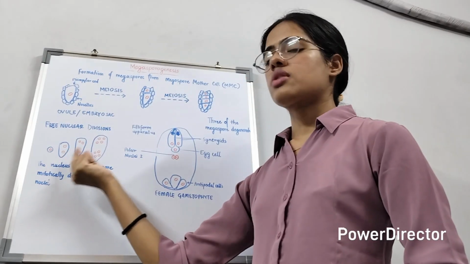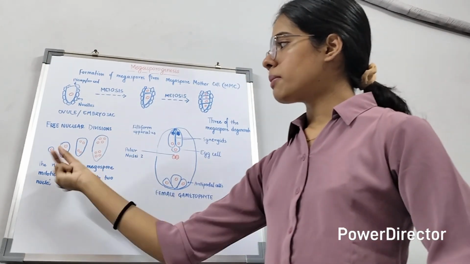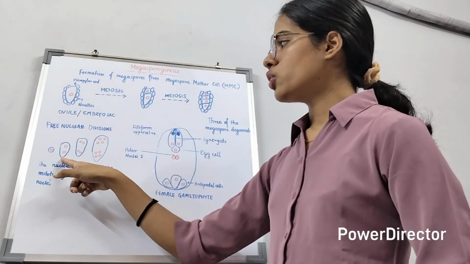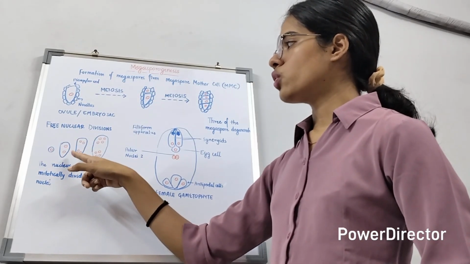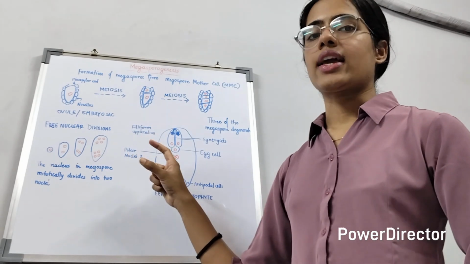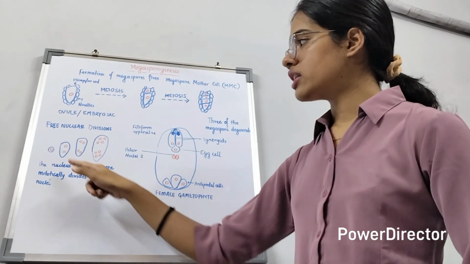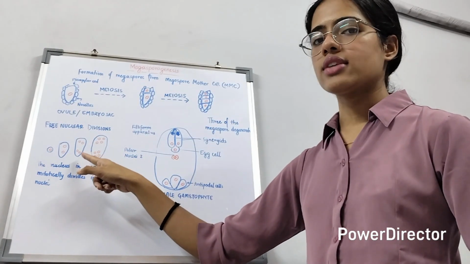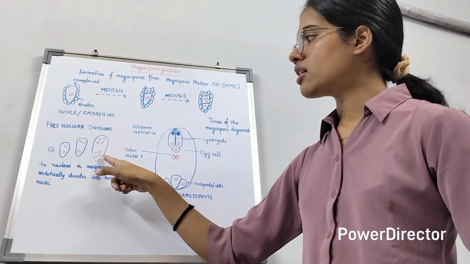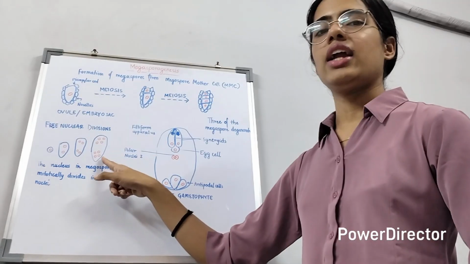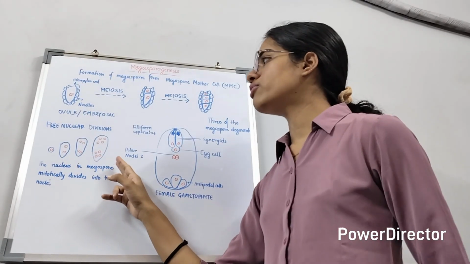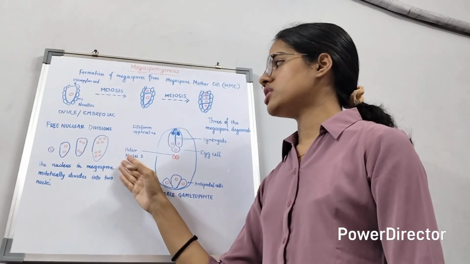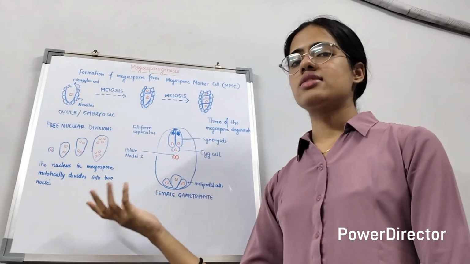This nucleus undergoes mitosis, so the megaspore mitotically divides into two nuclei. This is the two nucleate stage, and these two nuclei go to opposite extremes of the cell. Further, these two nuclei divide mitotically to form four nuclei, and these further divide to form the 8 nucleate stage. These are all free nuclear divisions, so there is no immediate cell formation after the nucleus divides.